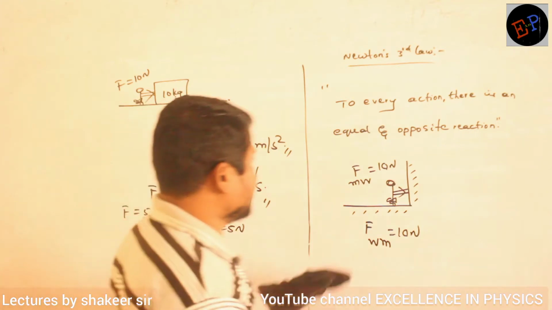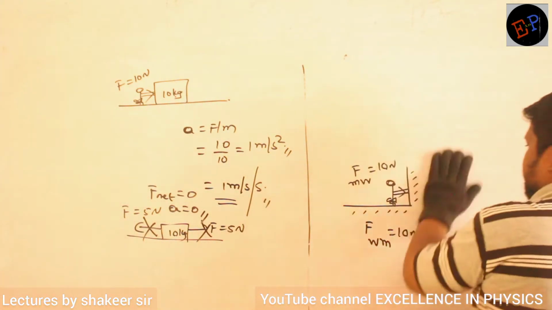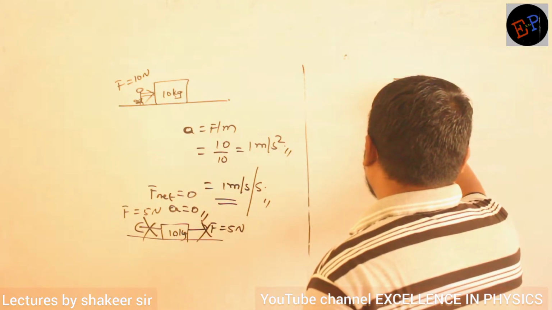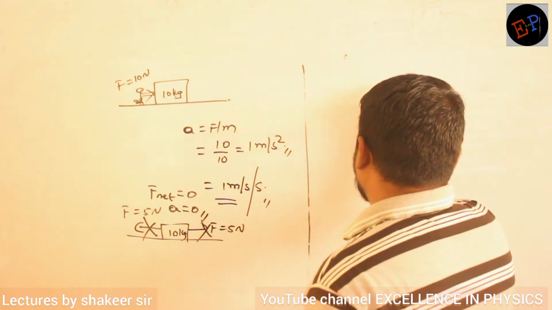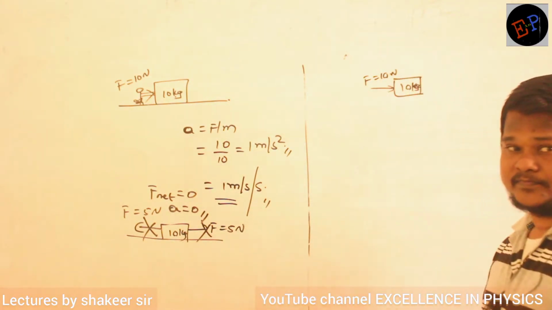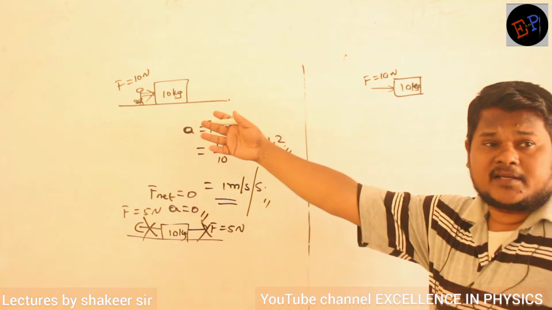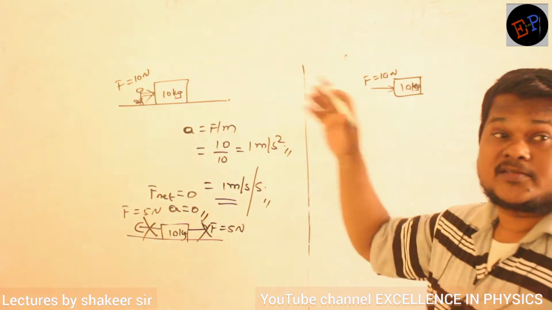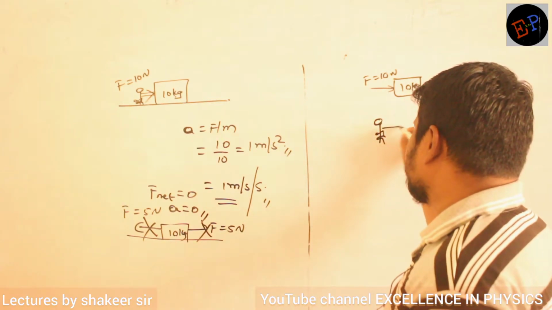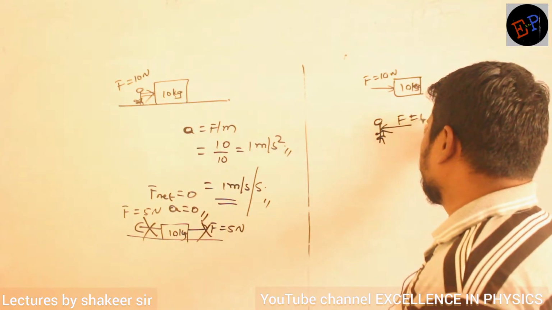Are you able to understand? So if you separate them like this, how can I understand here? See, on the 10 kg body, the action performed by the man, that is the force applied by the man, 10 Newton, is acting in this direction. But the reaction given by the 10 kg body is acting on the man. It is not acting on the 10 kg body. So the man is experiencing a reaction of 10 Newton.